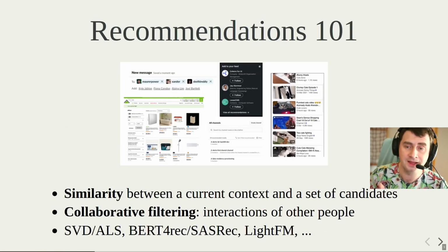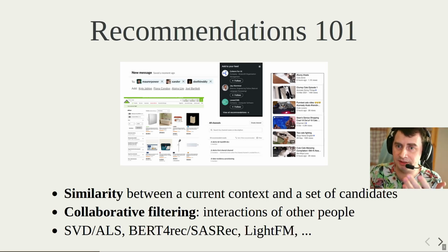And we're going to talk about recommendations here, because the recommendation problem can be defined as computing similarity between the item you're currently recommending for and a set of candidates. The similarity can be based on feedback from other people, like interactions, because customer behavior is usually kind of the same across your domain. So it's called collaborative filtering.